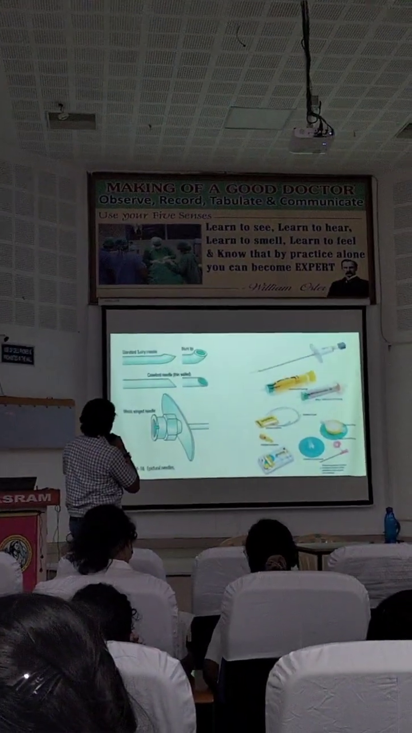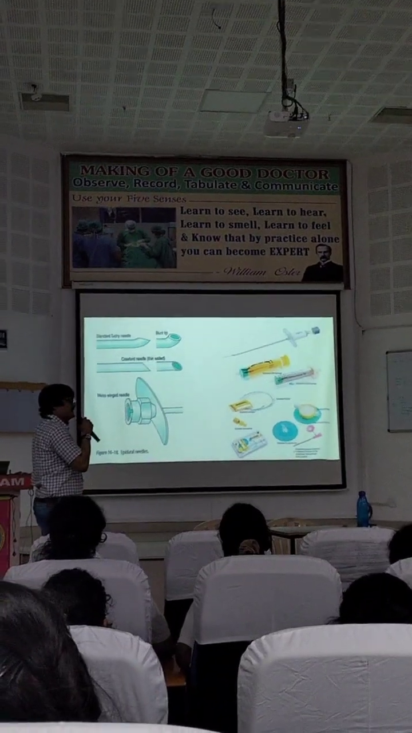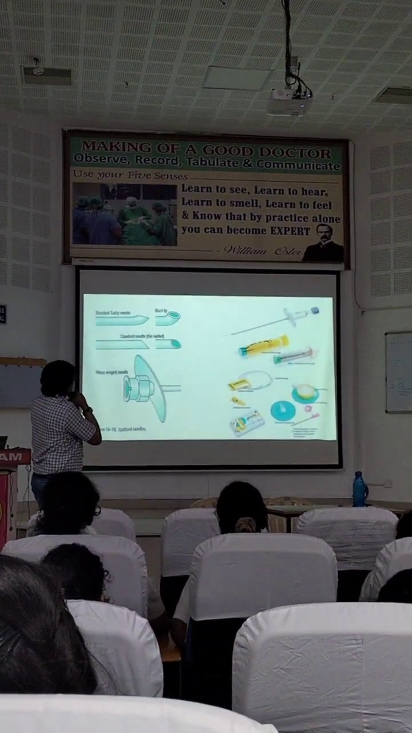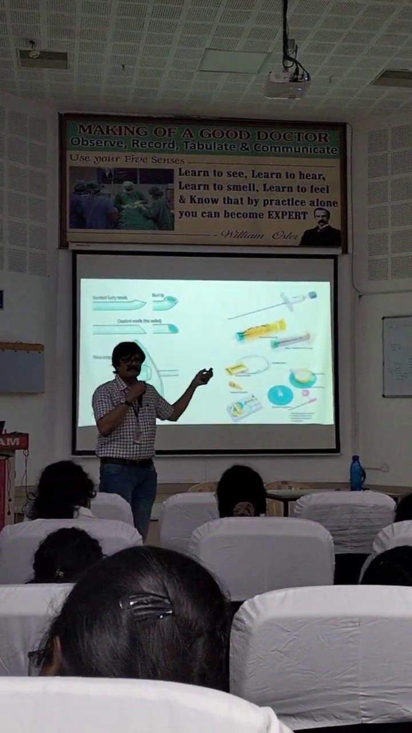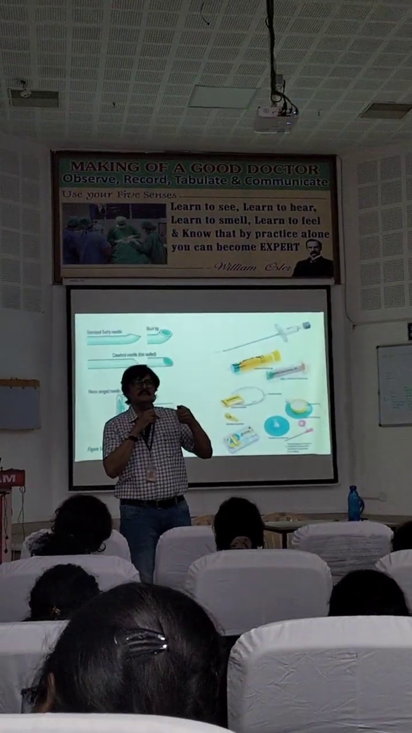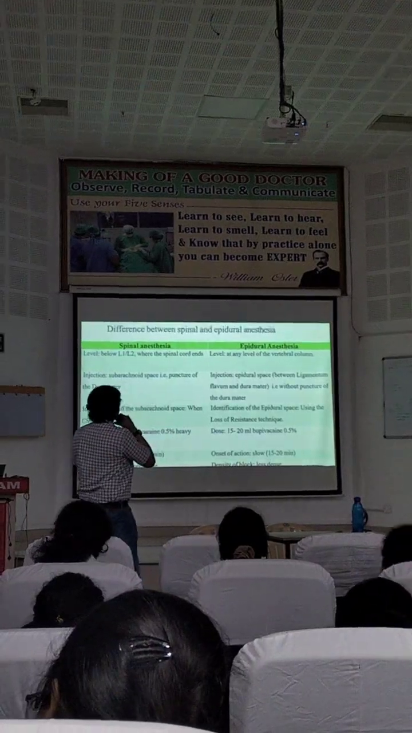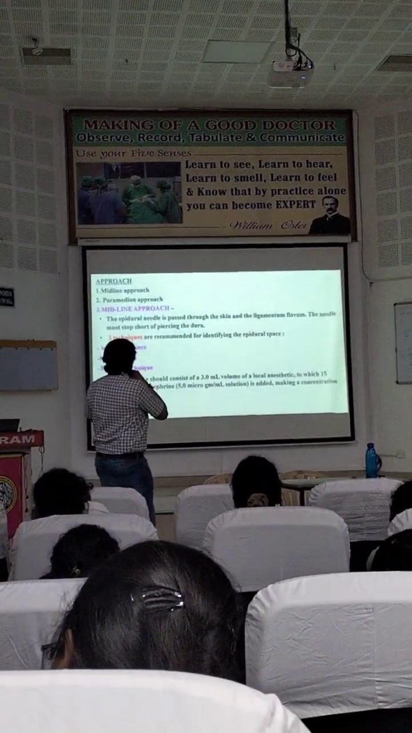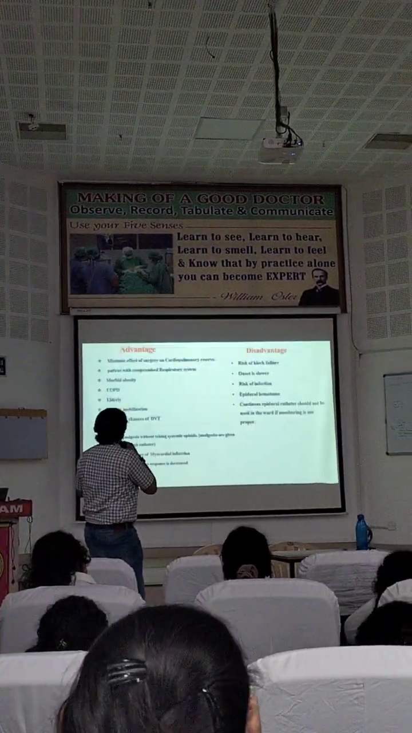These are the various types of spinal needle. Question: what is the name of the epidural needle? Answer is Tuohy. Which is the epidural needle we use? Tuohy. Okay. What is the difference between spinal and epidural? Already checked midline approach. Technique of epidural checked. We got a differential block advantage.